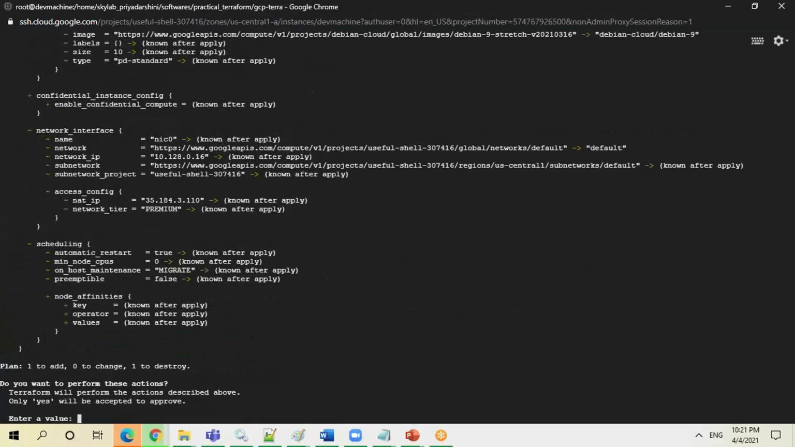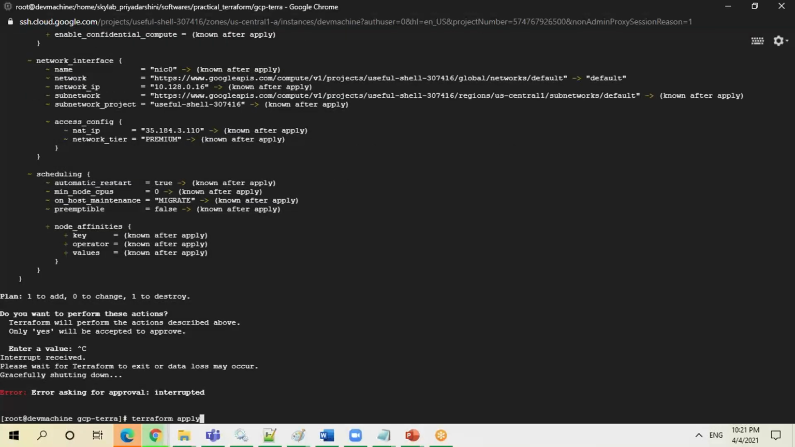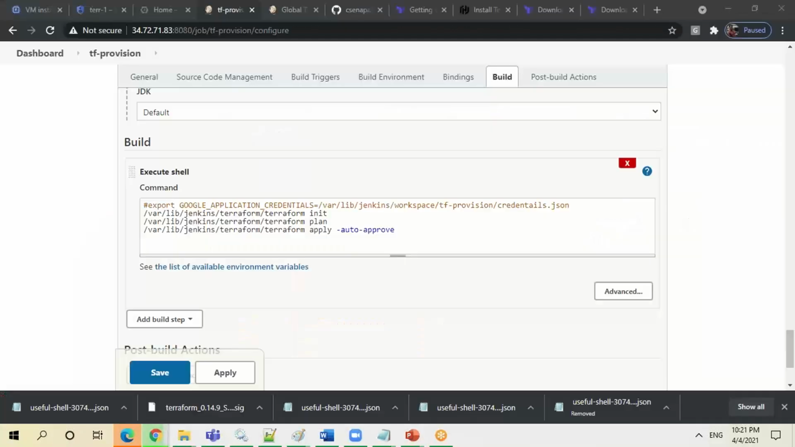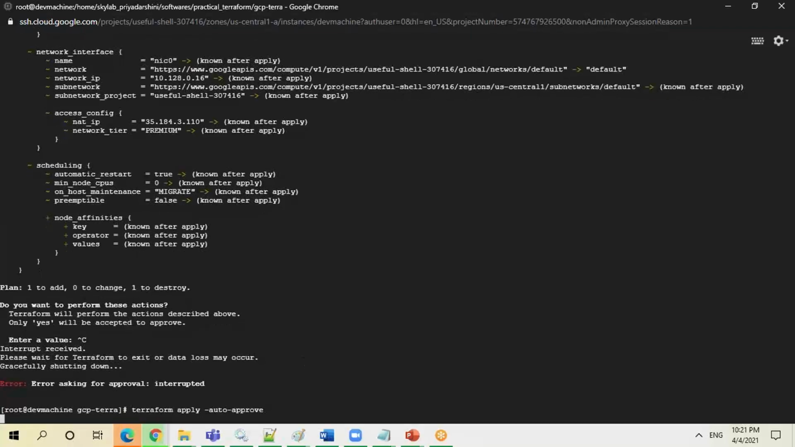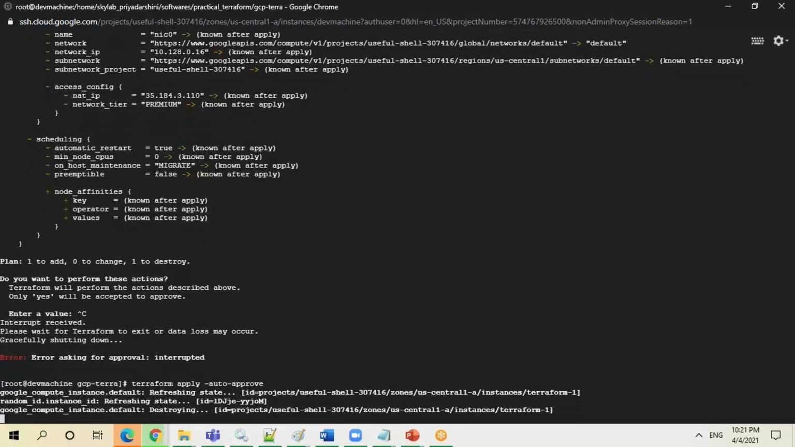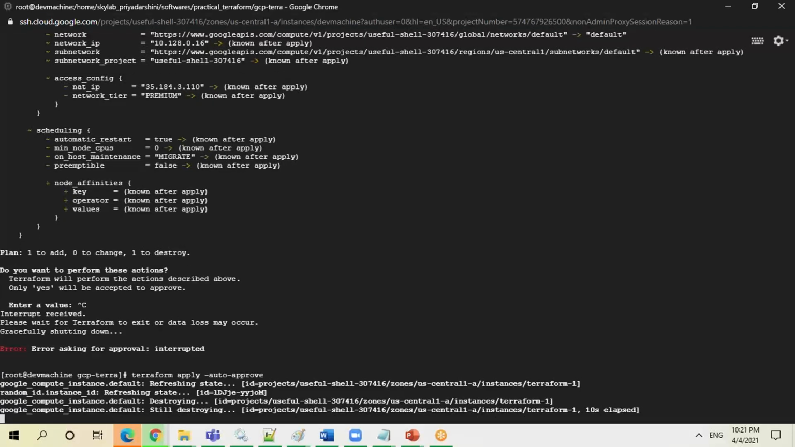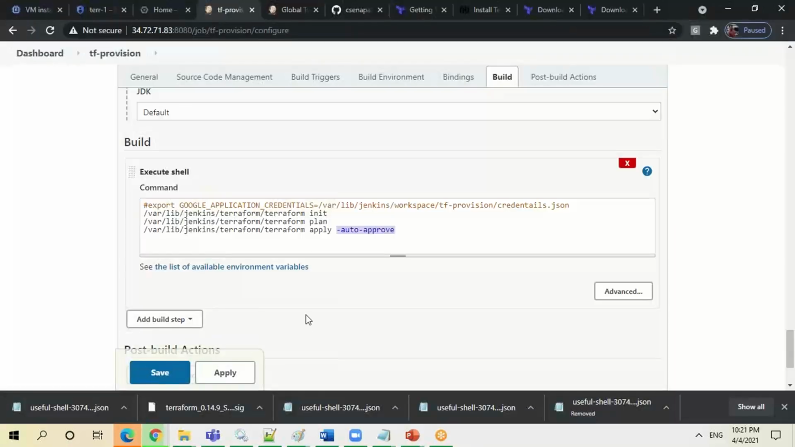It is asking yes or no, right? So when you are doing automation, obviously it won't ask you. What you have to do is pass the value auto approve at the end, so it won't ask you anything. It will go and directly create your VM as per the configuration. This is one thing you have to take care of when you are creating a VM or doing automation through your CI server, or continuous integration server.